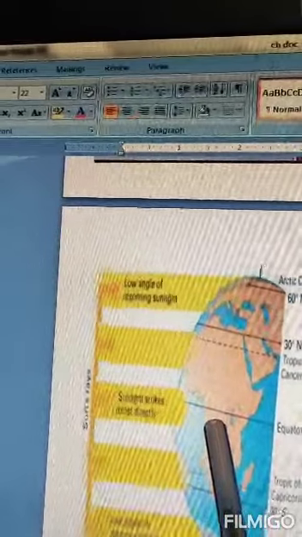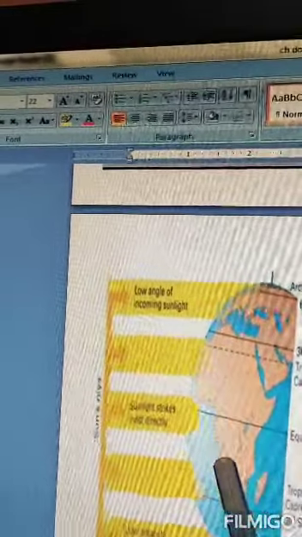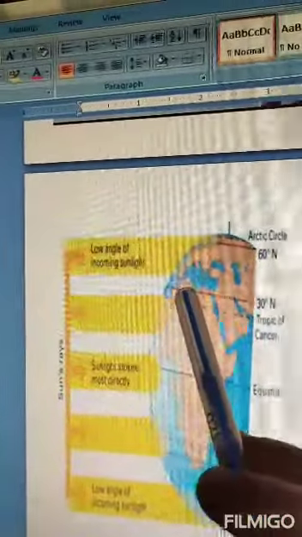So here the sun strikes most directly, and the heat will be very intense. But in the temperate zones, the earth is a little slanting, so the heat will not be that much. And in the frigid zone, the heat will be lesser than in the temperate zone.